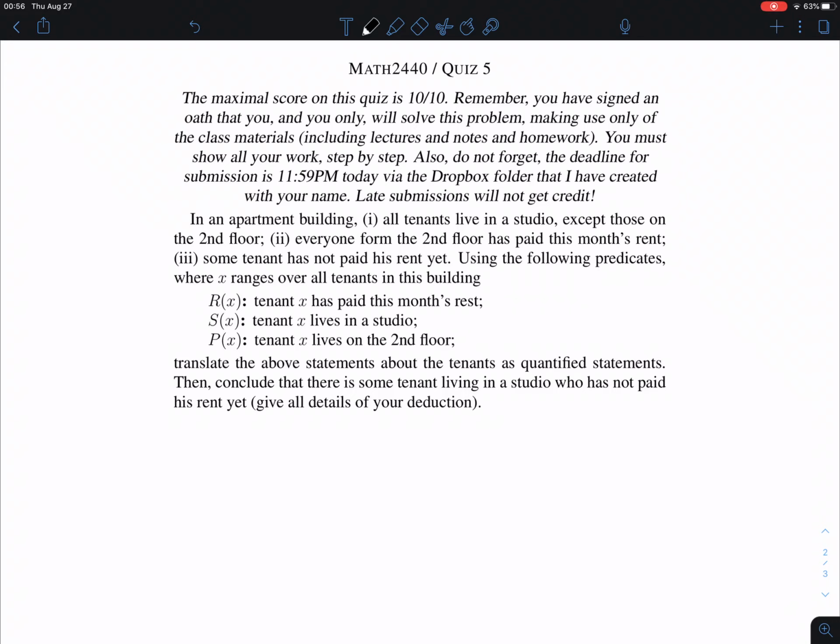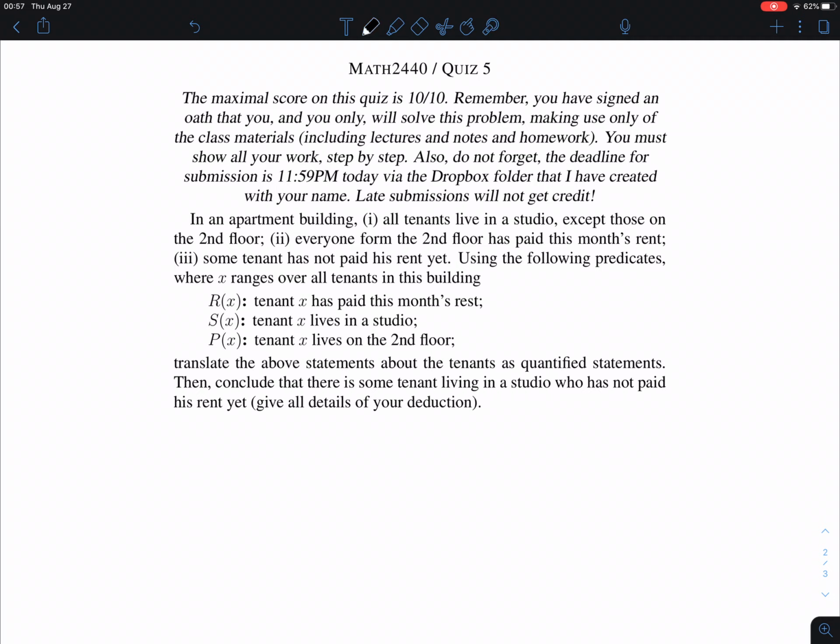Okay, the quiz on rules of inference, but this time we were dealing with quantified statements. And so again, we go to our apartment building. It might be a different apartment building, but the new thing is that everything ranges here. The variable x ranges over the tenants in this building. So again, we're making general statements not about a particular person in this building, but about any person in this building. And I told you to use these predicates, so it makes it a little bit easier.